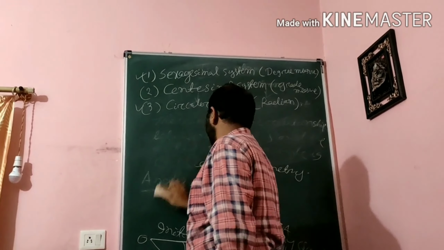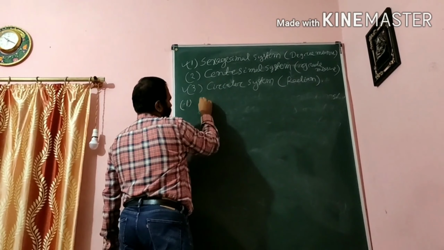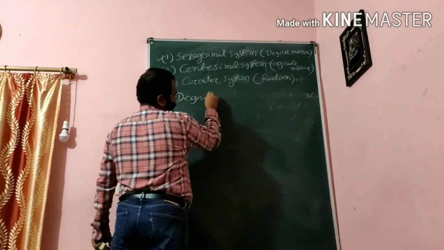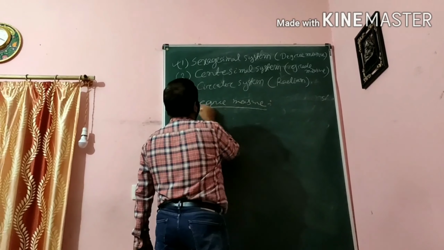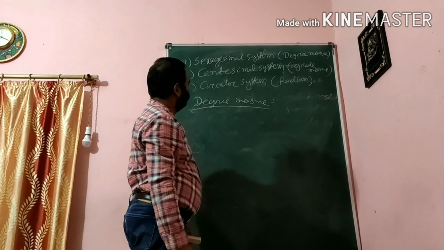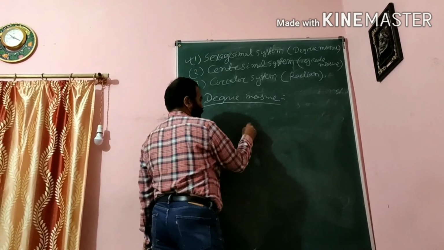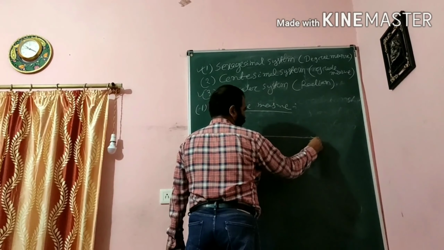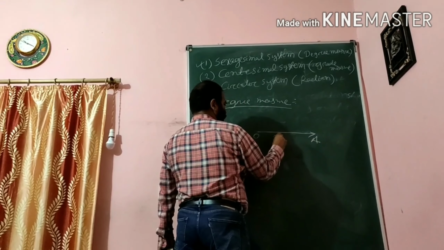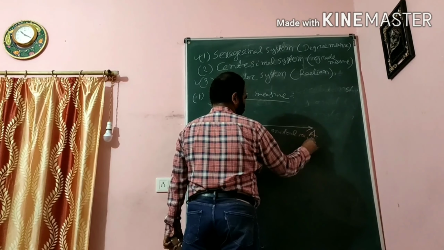So first come to degree measure, number 1. Degree measure means the sexagesimal system. You see, suppose here is O, here A. This is the initial line, initial side.